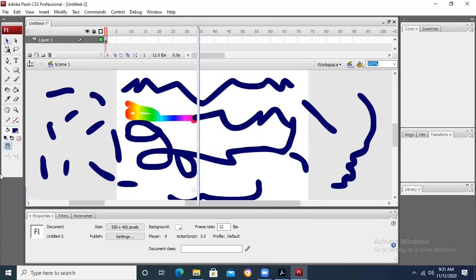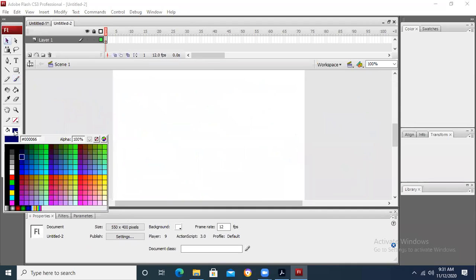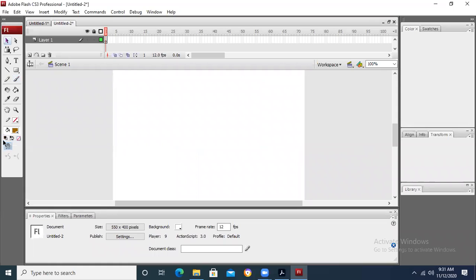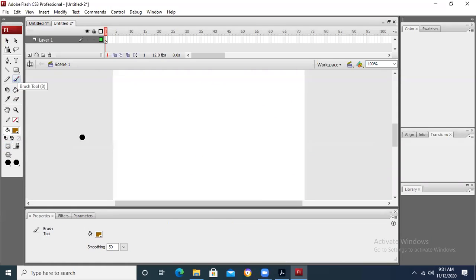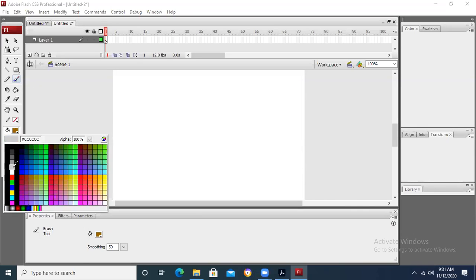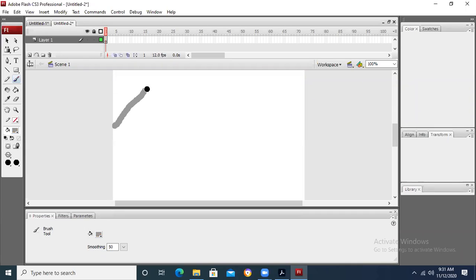Using the paintbrush tool, you can draw any object according to your requirement. You can take the brush, just like this is the brush tool, and then you can take any color which is suitable for that particular drawing, and then you can draw.